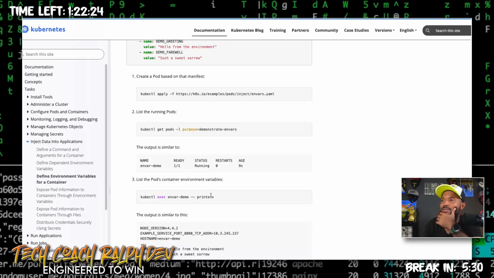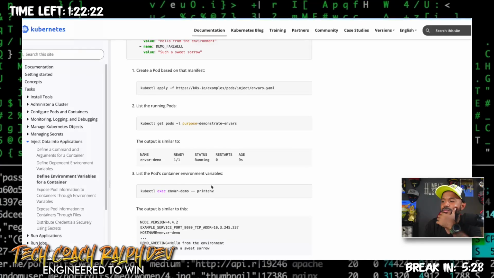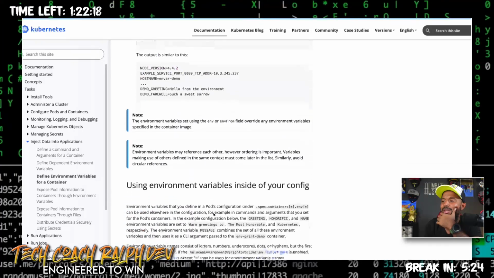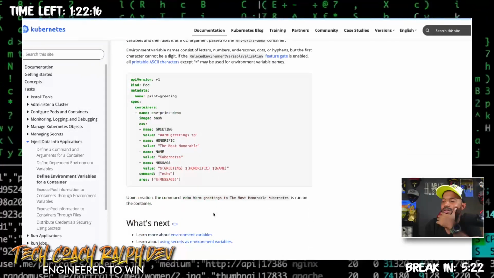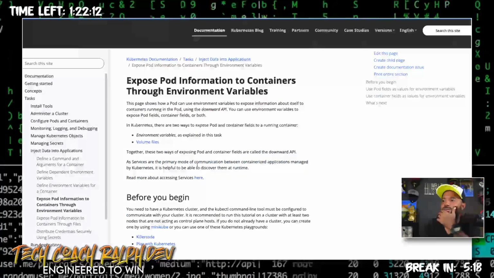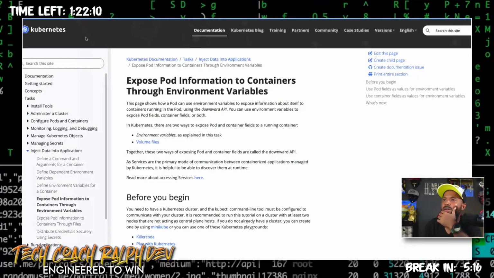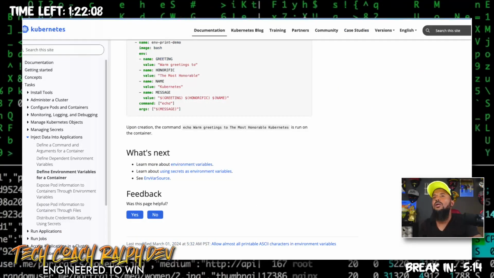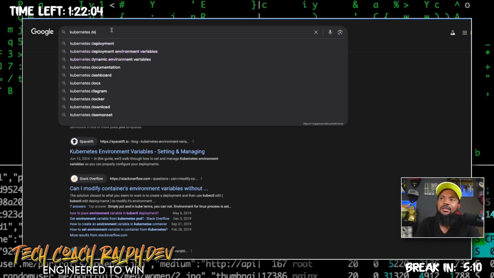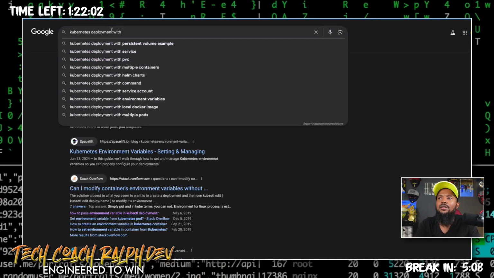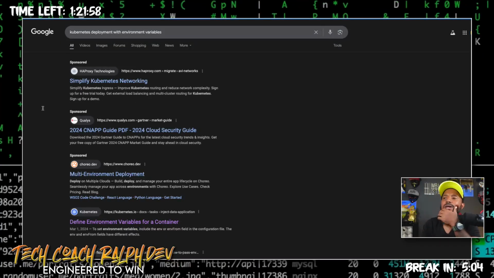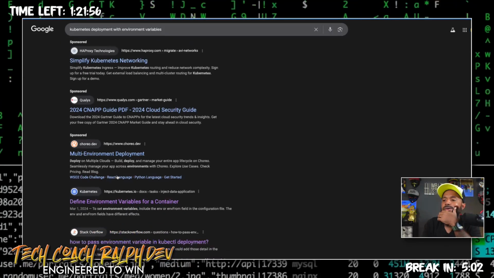We could do that, but I don't want to. Is that the only way? That can't be right. Let me see. Or what if we do? Because you can set the port. So Kubernetes deployment with environment variables. How about that? Let me see.